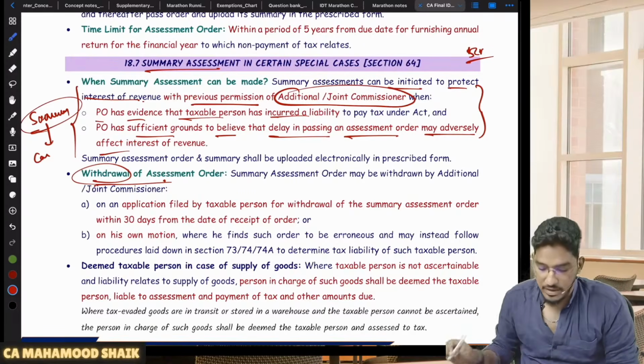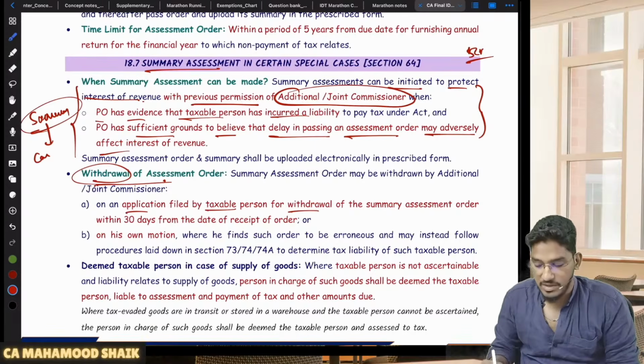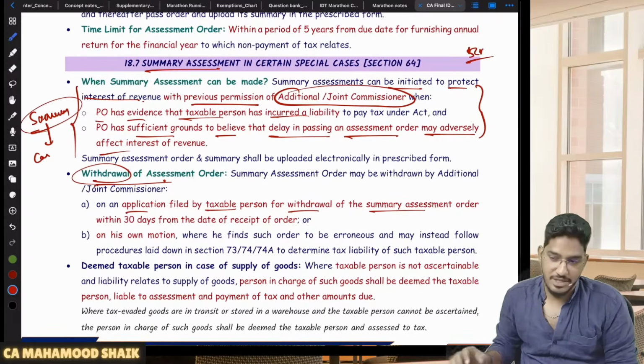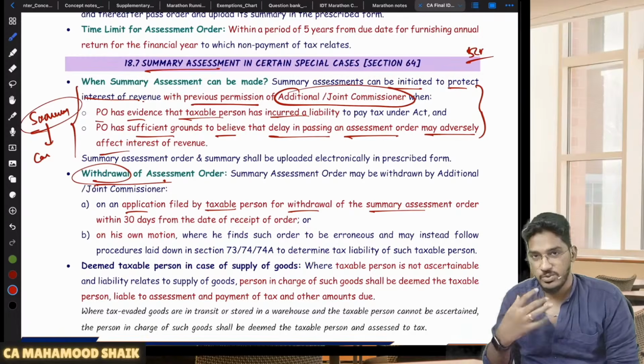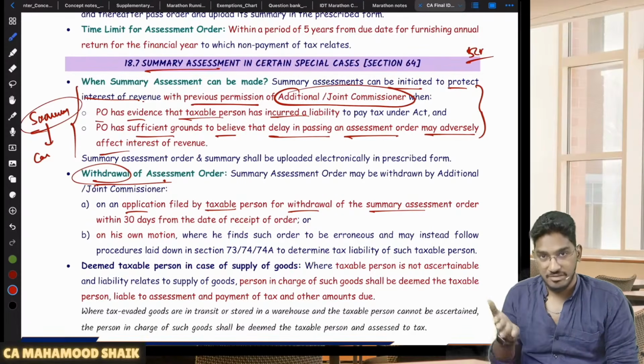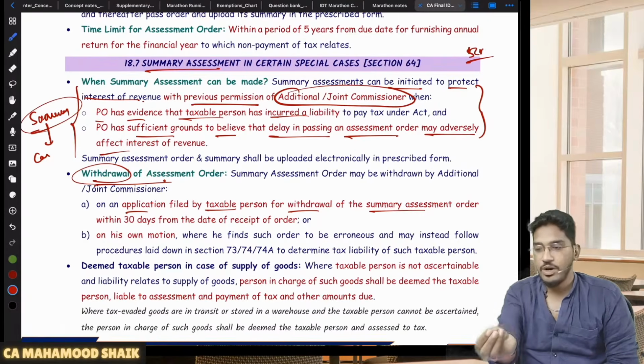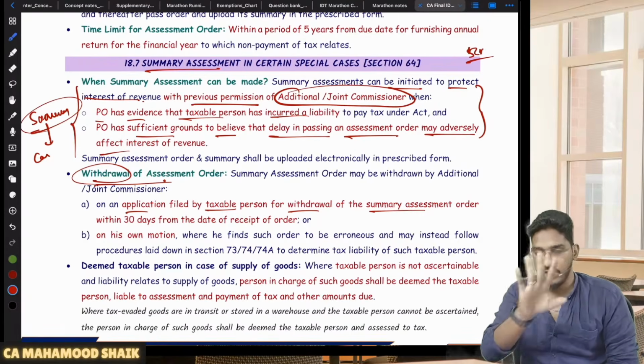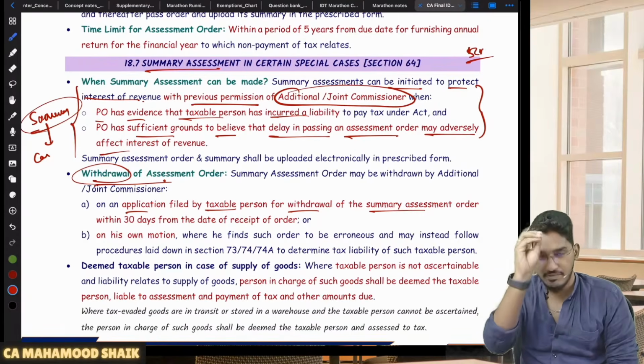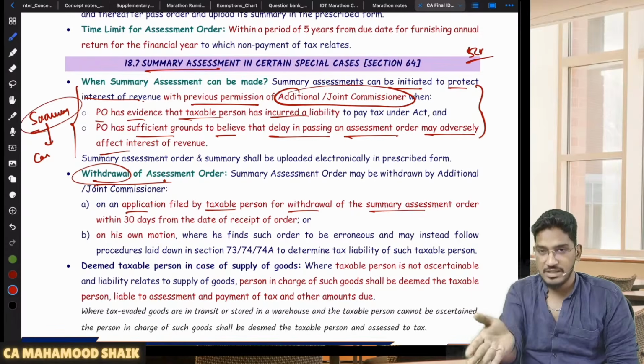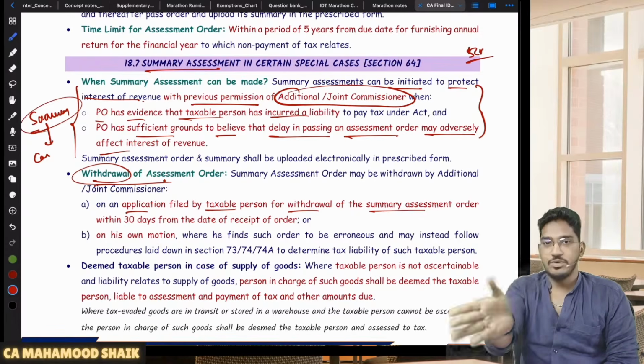When, sir? On an application filed by the taxable person for withdrawal of the summary assessment order. Now that person comes and says, sir, you came for assessment, you did the assessment, okay. But 5 crores is too much, sir. I will cooperate with you, sir. I will not leave the country. Take my passport if you want. I will cooperate with you. Please drop this summary assessment and do the correct assessment.